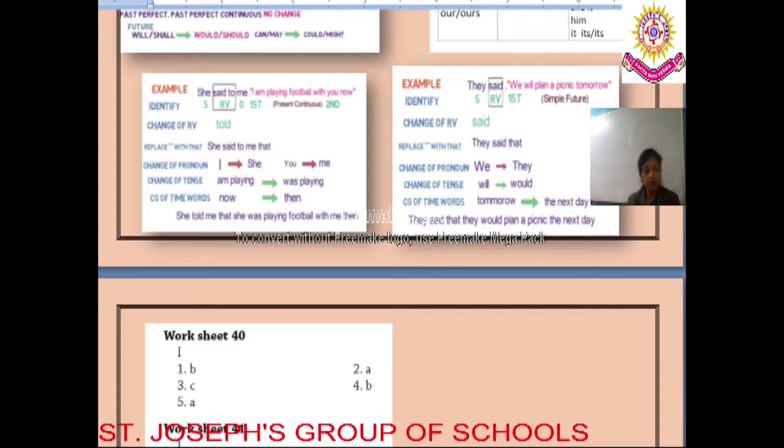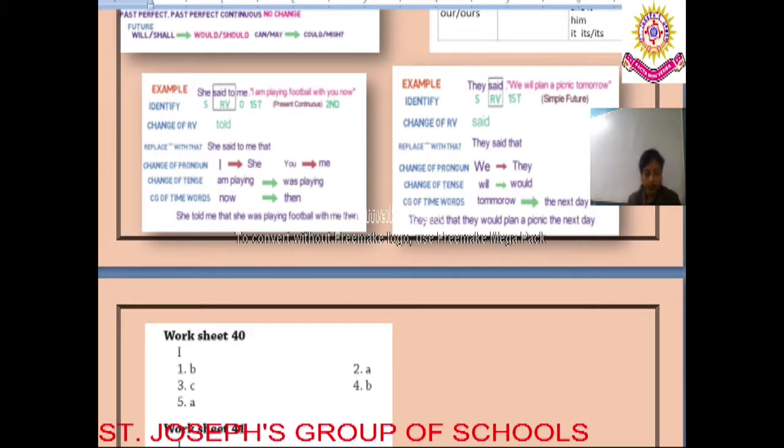Dear students, now further we will solve the worksheet. Worksheet number 40. You can just take out your book. Hope you all have your book in your hand. Take out worksheet number 40, page number 73. So here we go. What is there in the worksheet? Choose the correct reported speech version of each statement.